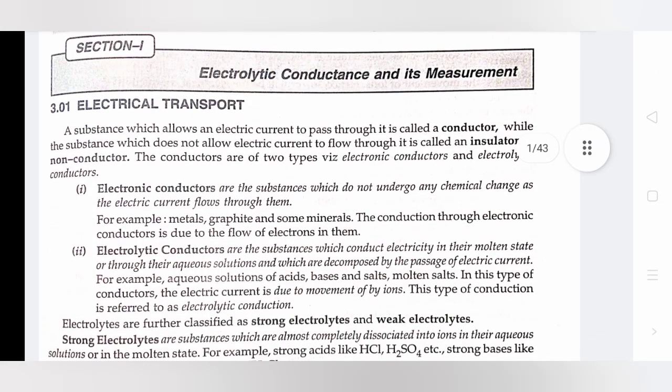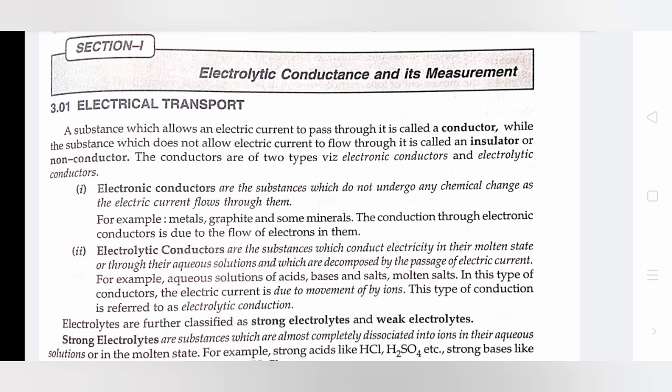Electric transport. A substance which allows an electric current to pass through it is called a conductor, while the substance which does not allow electric current to flow through it is called an insulator or non-conductor. The conductors are of two types: electronic conductors and electrolytic conductors. First, electronic conductors are the substances which do not undergo any chemical change as the electric current flows through them. For example, metal, graphite, and some minerals. The conduction through electronic conductors is due to the flow of electrons in them.